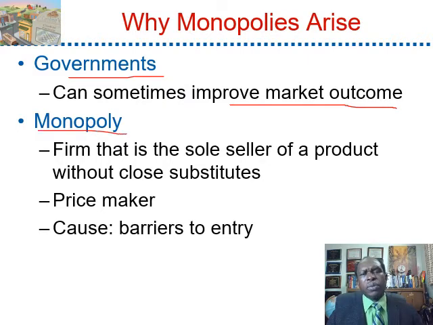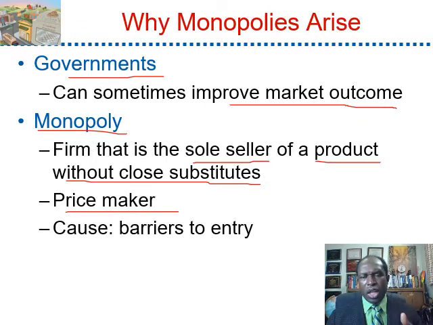What is a monopoly? A monopoly is a sole seller of a product without close substitutes. The monopoly is a price maker. It can charge higher prices because there is no close substitute, and also there is a barrier to entry, so other businesses might not be able to enter the market. For instance, Microsoft Windows is a monopoly. Utility companies, gas, electricity, and water, are monopolies. The US Post Office is a monopoly for first class mail.